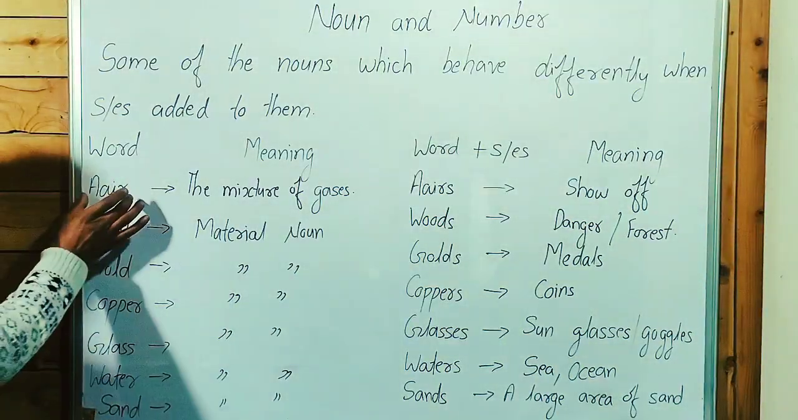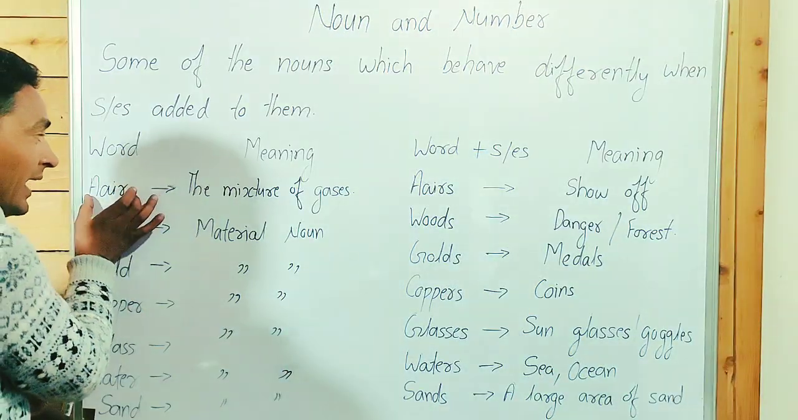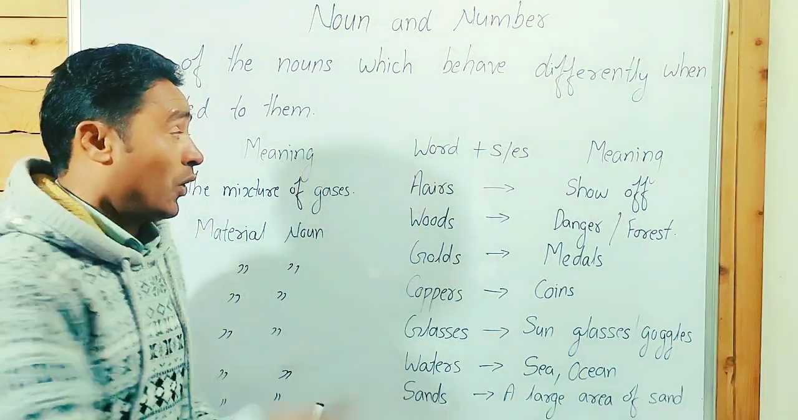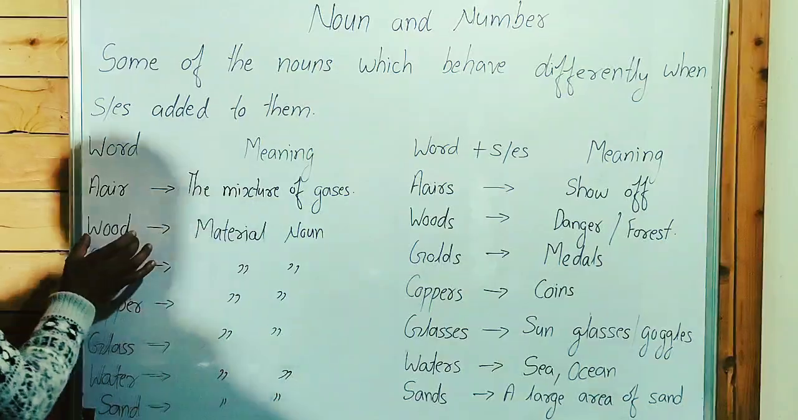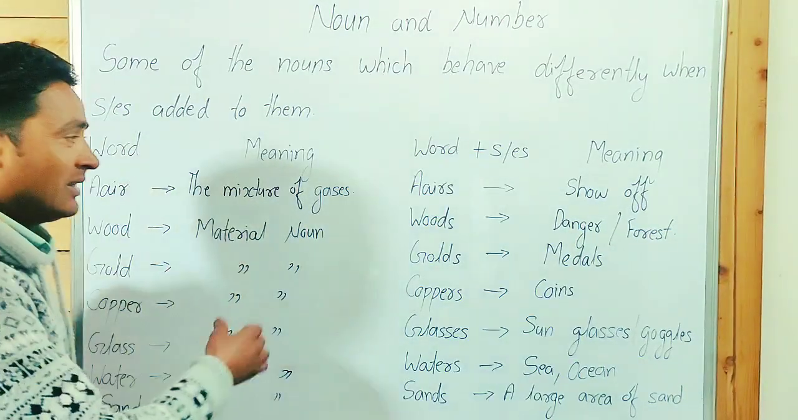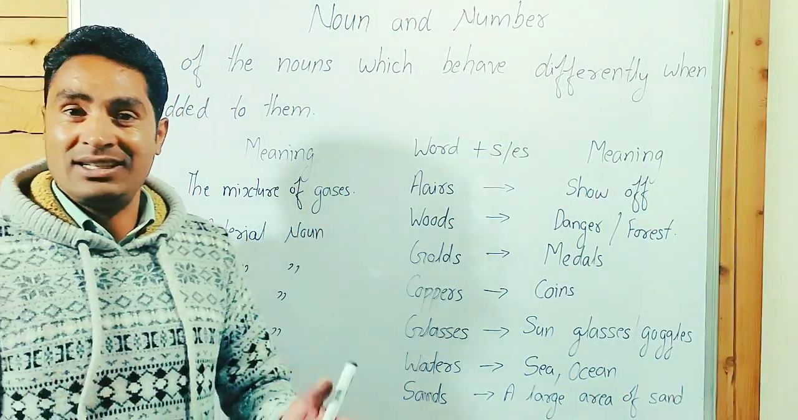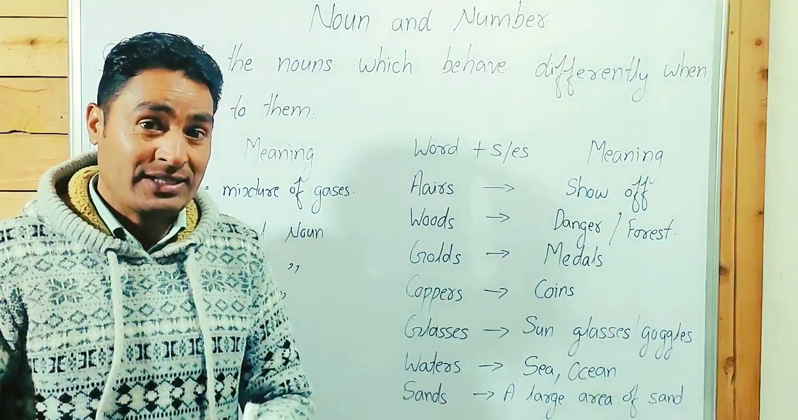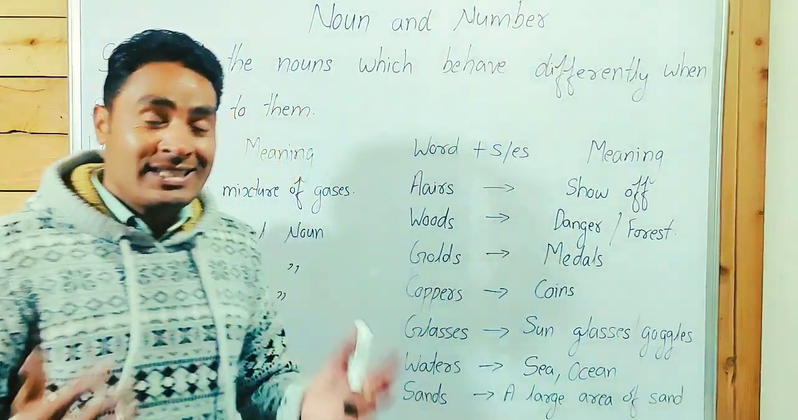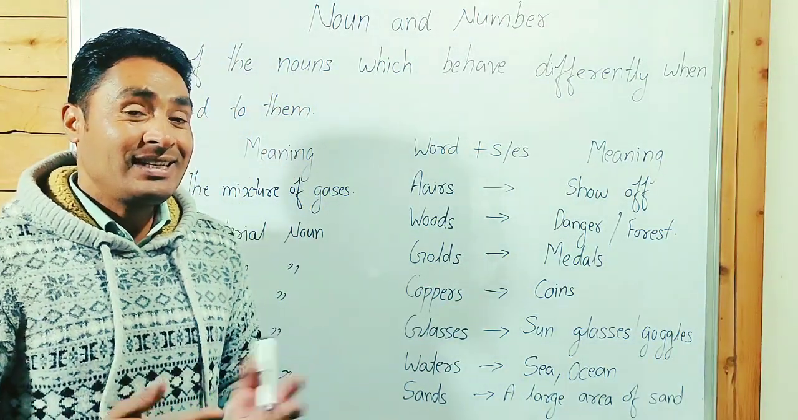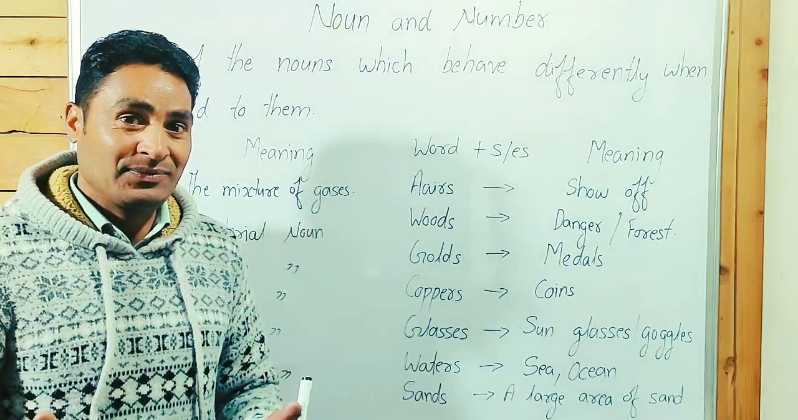When we talk about air, it is a mixture of gases. Airs means show off. Wood, material noun. Woods means danger or forest. It has two meanings. She is now out of the woods. She is now out of danger.